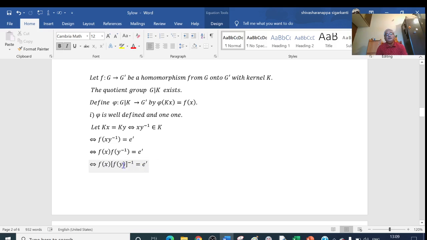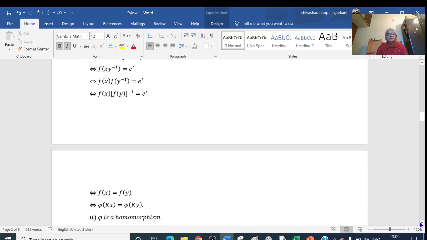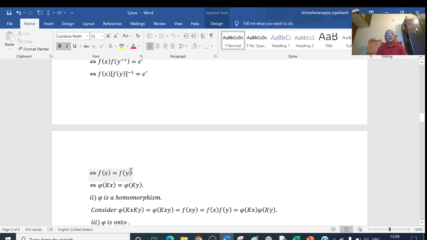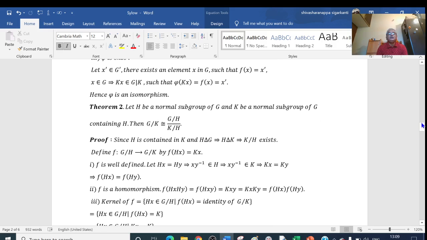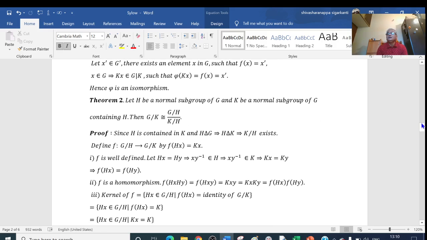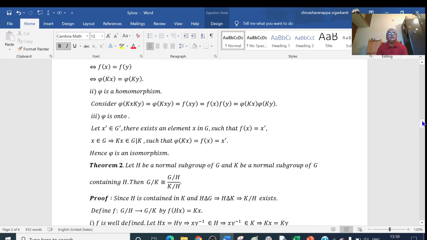Now operating by f of y on both sides on the right, we get f of x equal to f of y. What is f of x? It is nothing but pi of Kx. What is f of y? It is nothing but pi of Ky. So that is here, Kx equal to Ky.